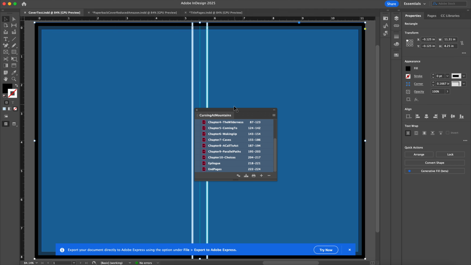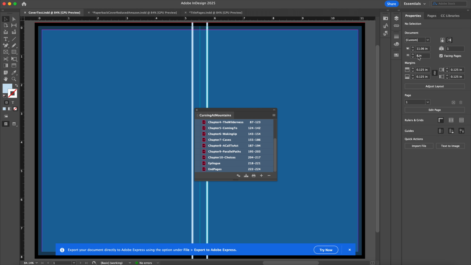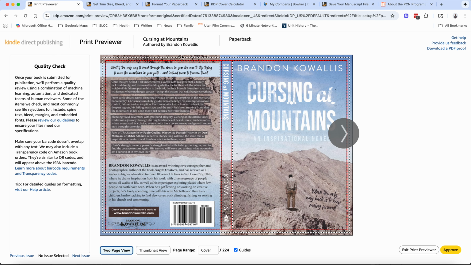So then I come back over here and go into the properties, and I would adjust this down a quarter. So I adjusted it to 8 because this was fine for some reason. Adjusted it to 8, removed my boxes, shuffled those around a little bit, and then I uploaded the document.